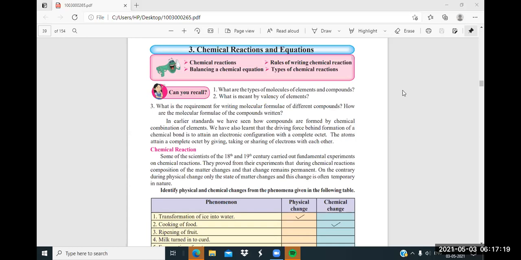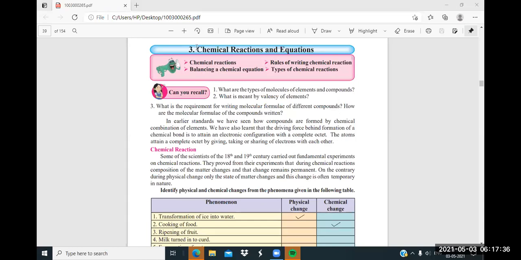Chemical reaction means a process in which the substances which react with each other form a new substance, or it can change their physical as well as chemical properties. That process is called chemical reaction.